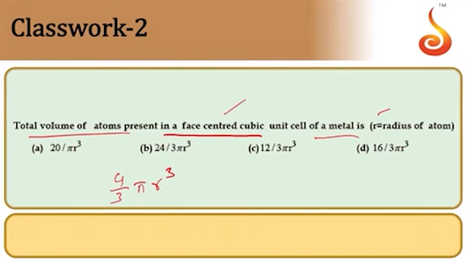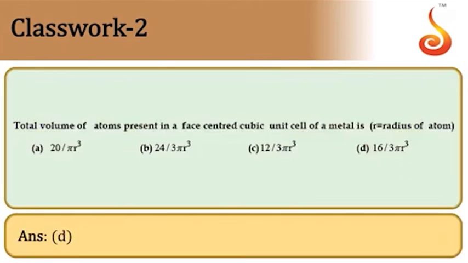So the total volume of all the atoms means just multiply this value by 4. That comes to 16 by 3 pi r cube. Answer D option. So D is the correct answer.